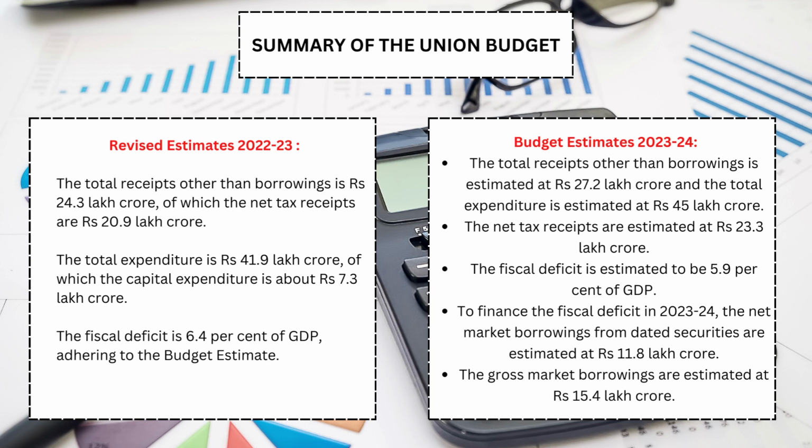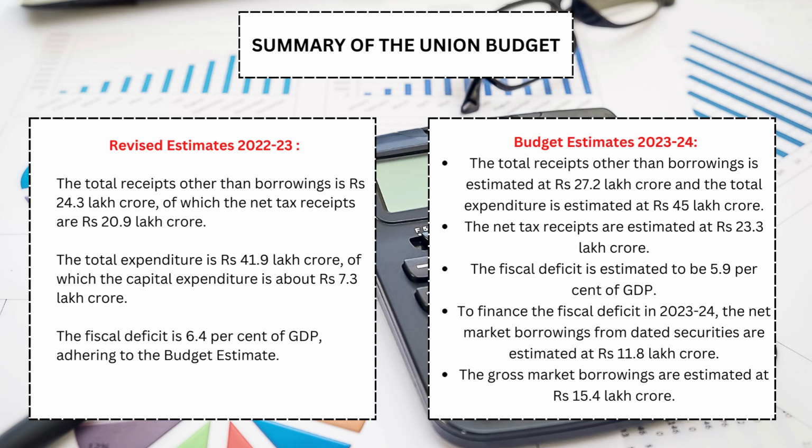Budget estimates 2023 to 2024. The total receipts other than borrowings is estimated at 27.2 lakh crore rupees and the total expenditure is estimated at 45 lakh crore rupees. The net tax receipts are estimated at 23.3 lakh crore rupees. The fiscal deficit is estimated to be 5.9% of GDP.